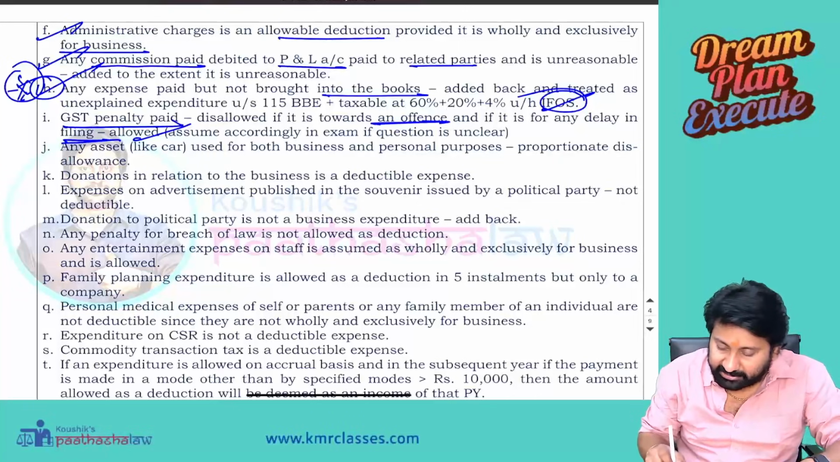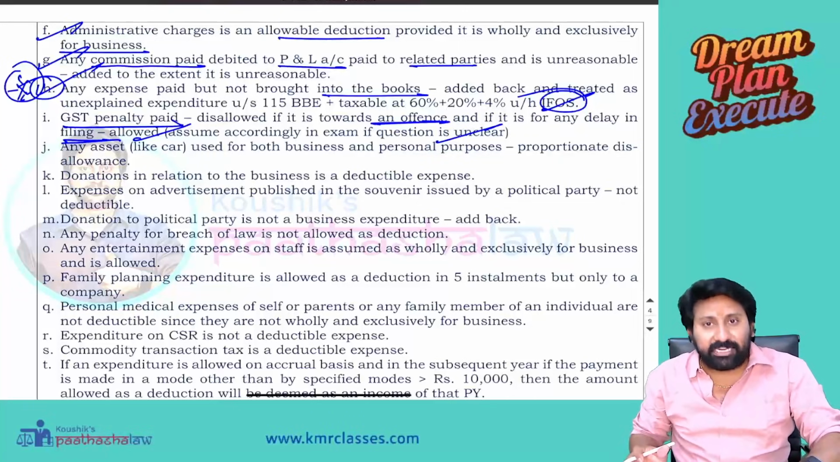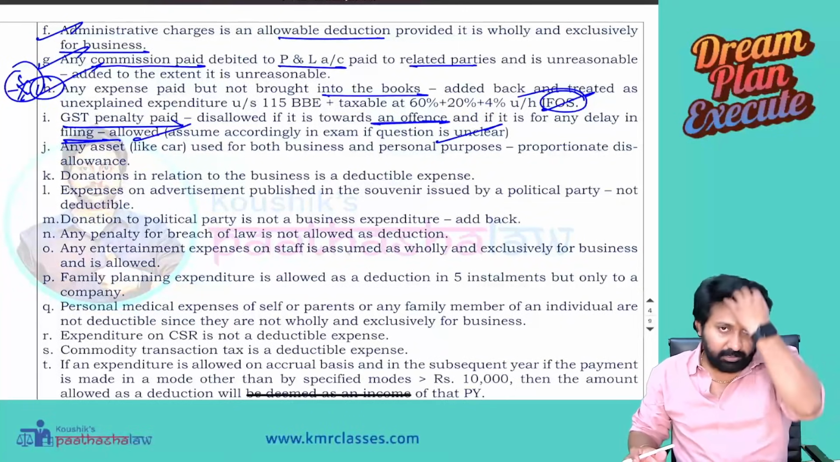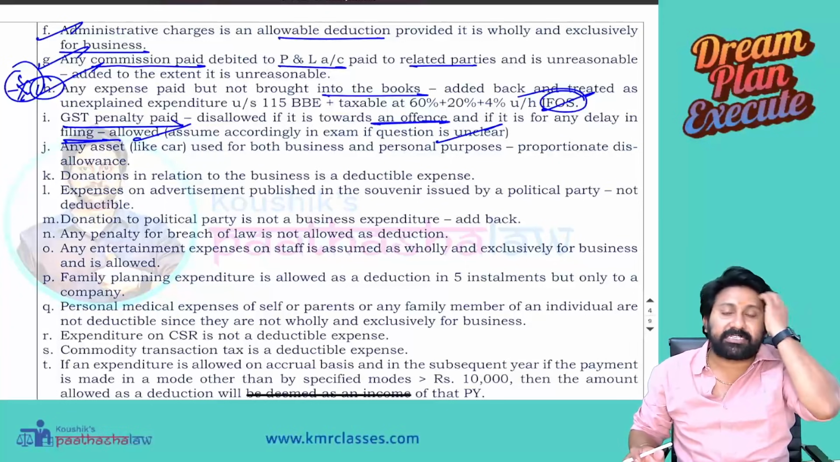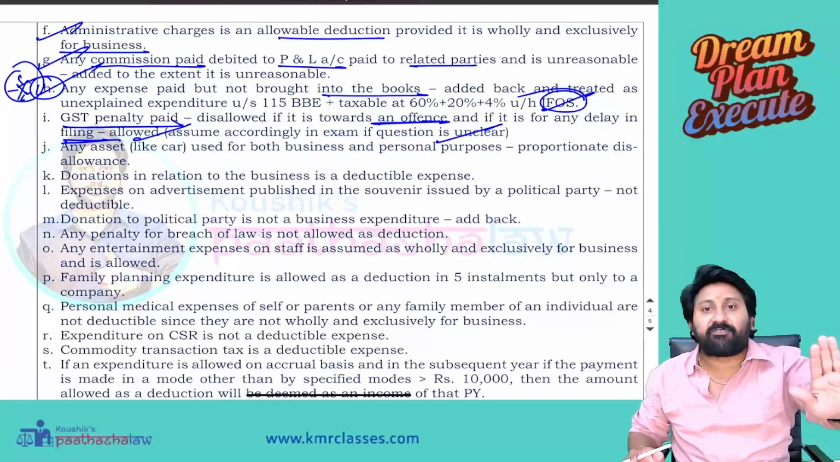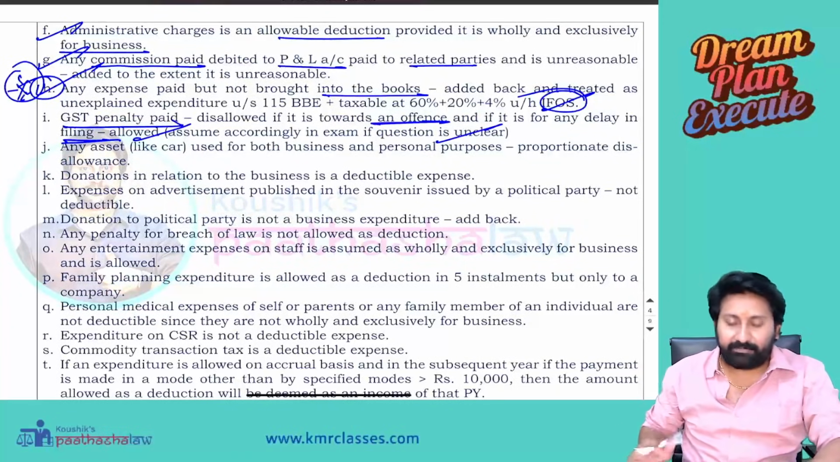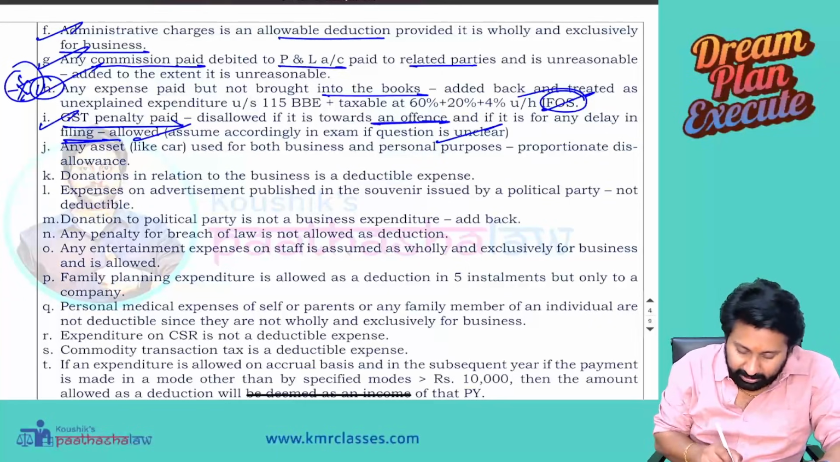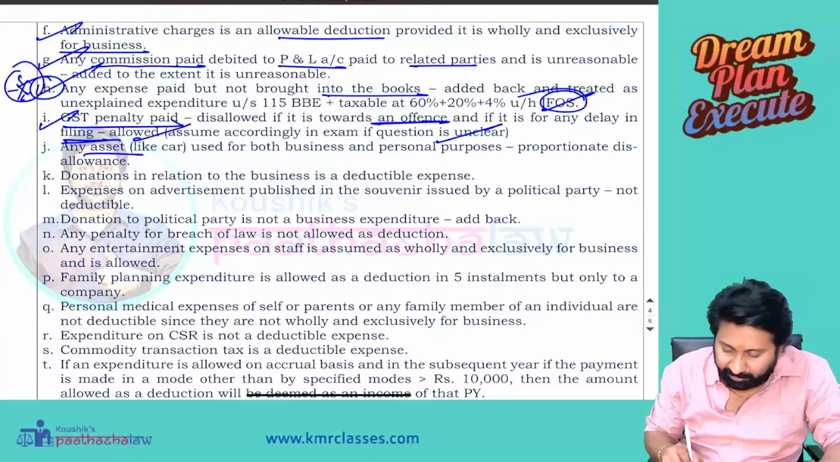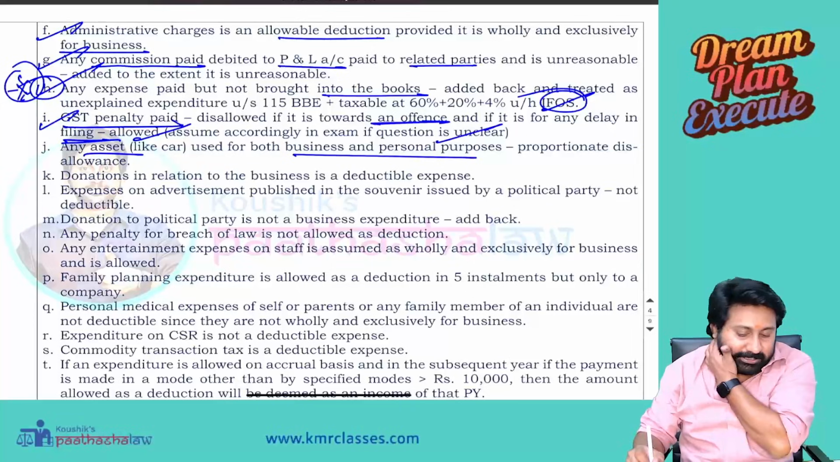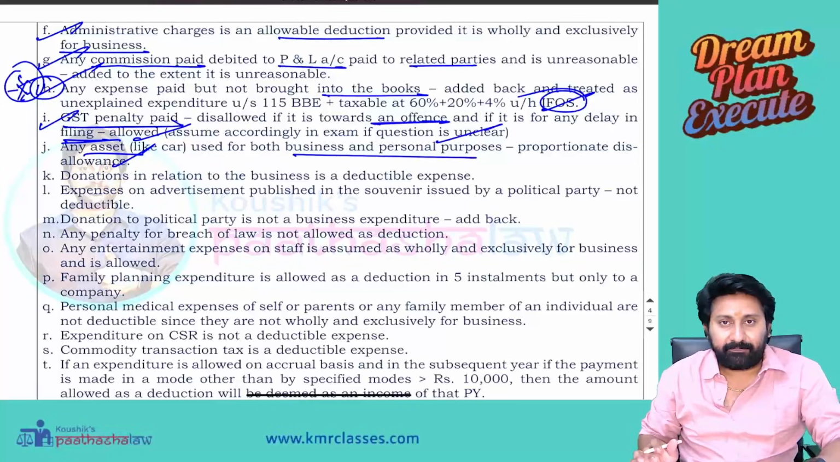Assume accordingly in exam if the question is unclear. If the question is unclear, assume any one of them. GST penalty paid, which is non-compensatory in nature, is an offense, so it is not allowed as a deduction. You have to assume accordingly. Any asset like a car used for both business and personal purposes, proportionate disallowance is made.